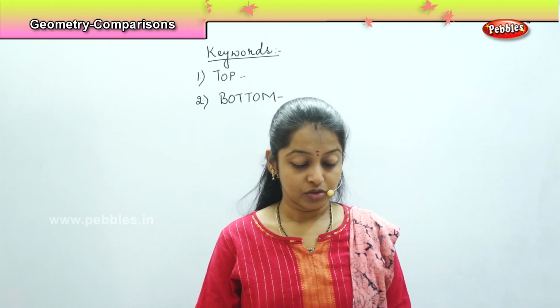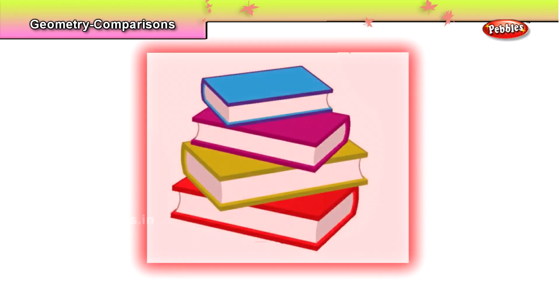Okay. So now, see here. There are 4 books kept in a pile. What do you mean by pile? One kept on top of the other is called a pile. A pile of books. The collection of books is called a pile of books. Now you see, what are the 4 colors of the books? One is red, then green, then pink, then blue.